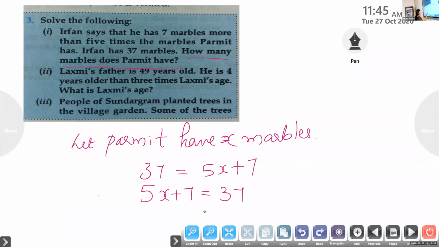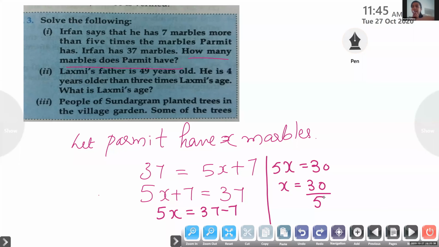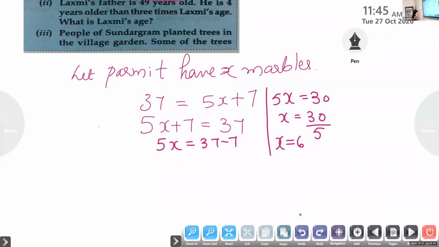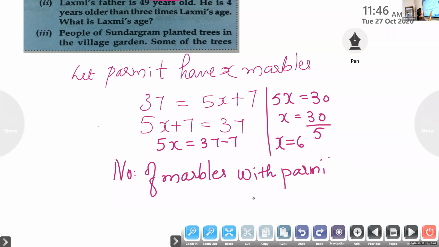Very good. Because 5x is equal to 37 minus 7, which is 30. x is equal to 30 divided by 5, which is 6. The answer is 6. So you have to write: x is equal to Parmit's number of marbles, so the number of marbles with Parmit is equal to 6. Answer.